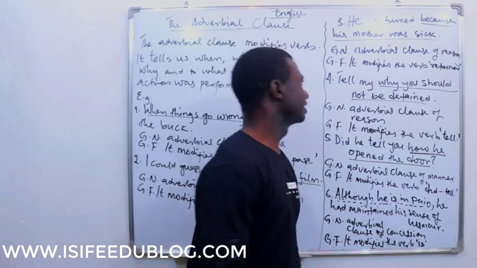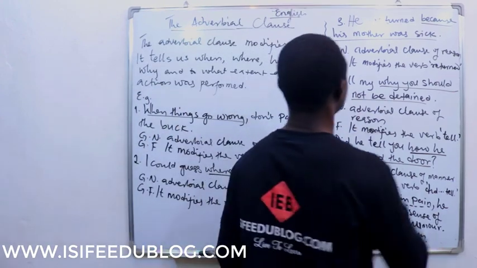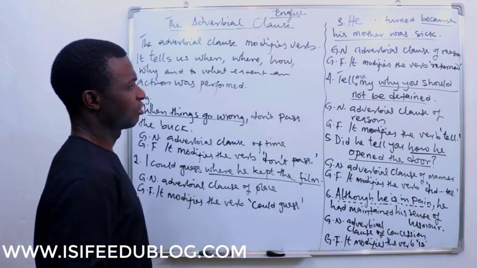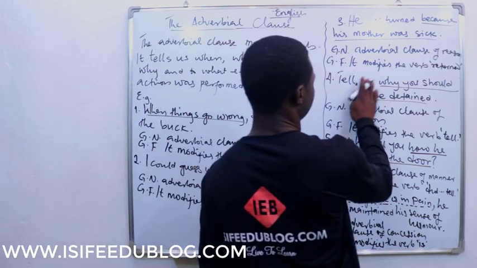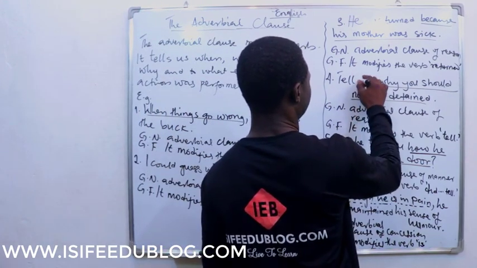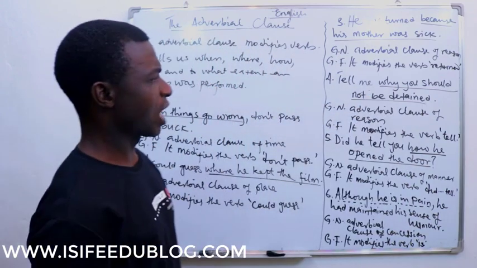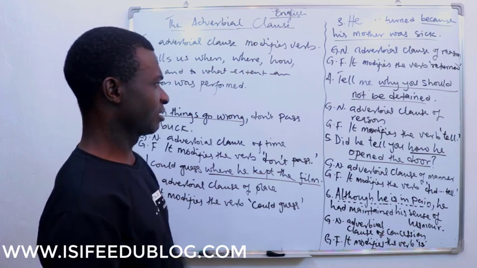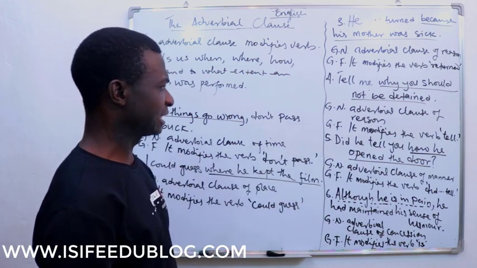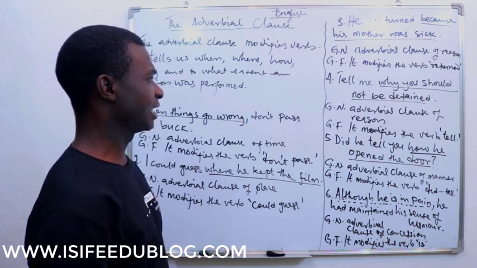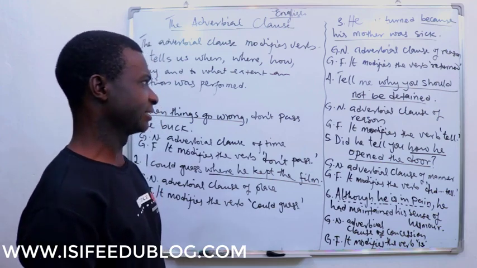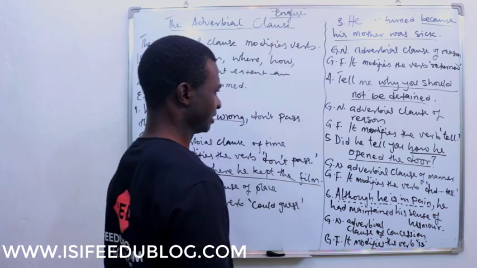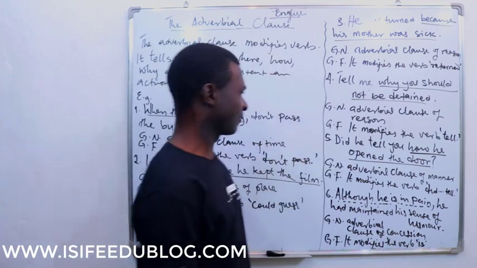Now, number 4 says, tell me why you should not be detained. "Why you should not be detained" is an adverbial clause of reason again. It modifies the verb "tell". Then we have number 5.